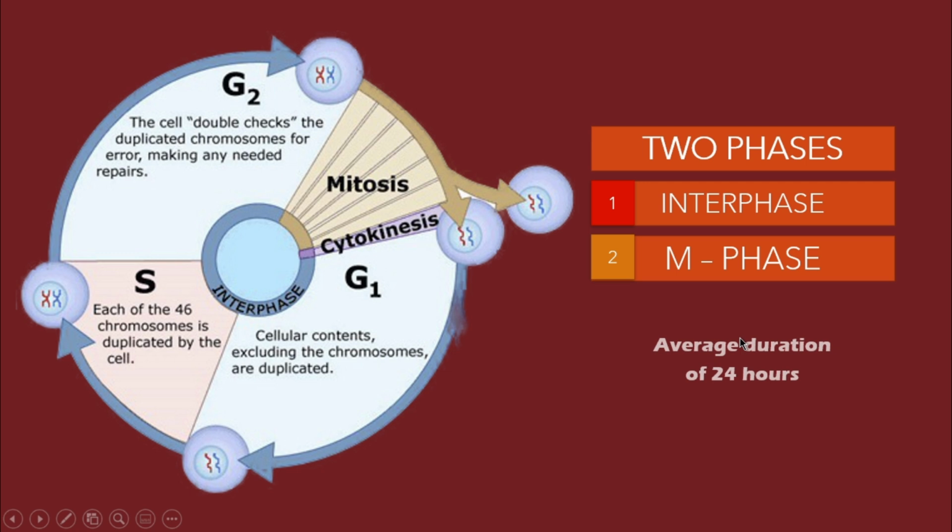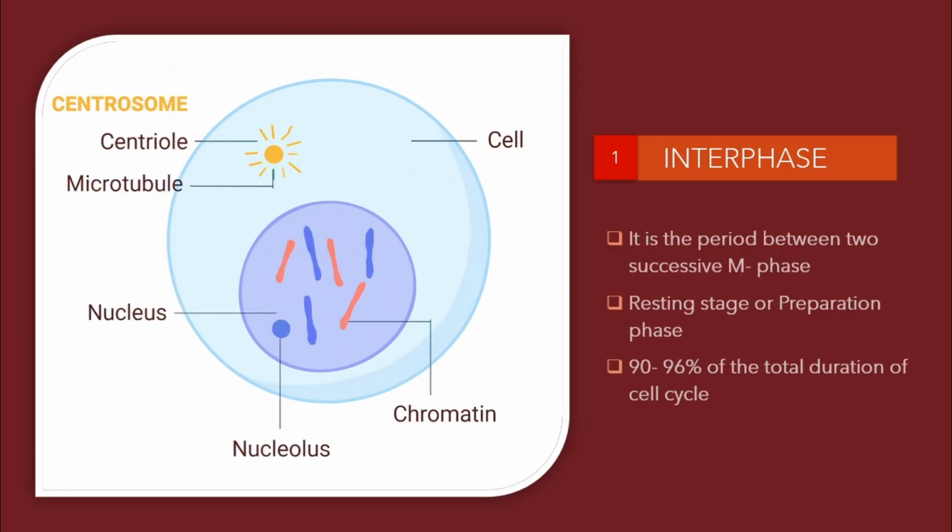Here it is written: average duration of 24 hours. What do we mean by that? If M phase lasts for approximately 1 hour, then interphase lasts for 10 to 20 hours. That means most of the time is occupied by interphase, and a very small time is occupied by mitosis, the dividing phase. Here is the interphase.